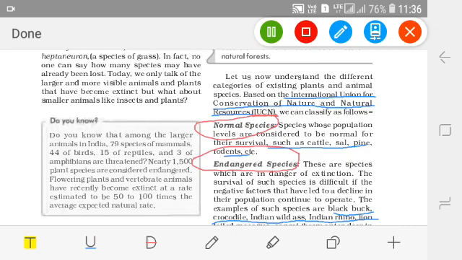The examples of normal species are cattle and pine rodents. The next one is endangered species. It means these species have not gone extinct, but they may go extinct. They are in danger of extinction because negative factors have led to a decrease in their population.